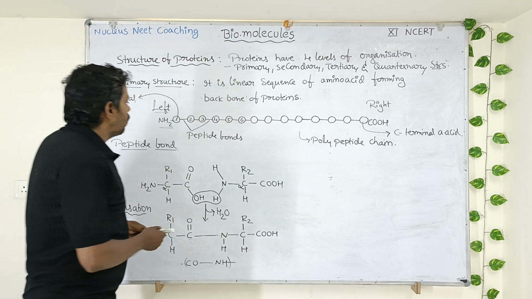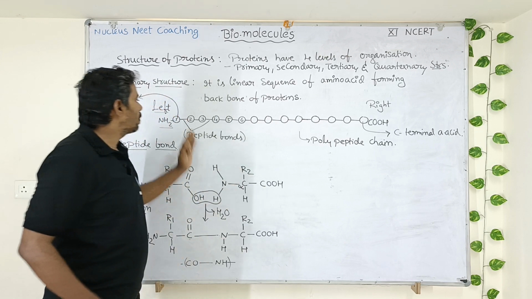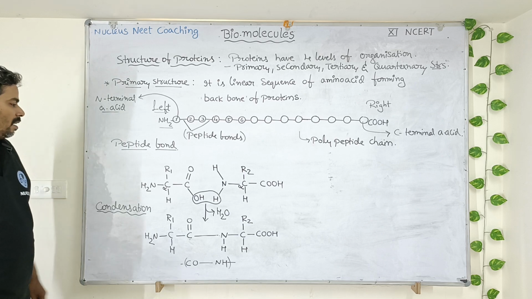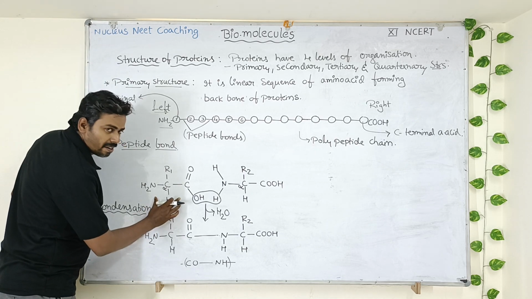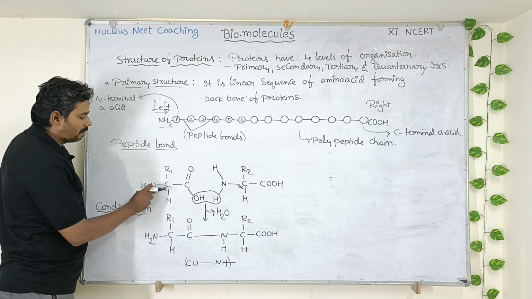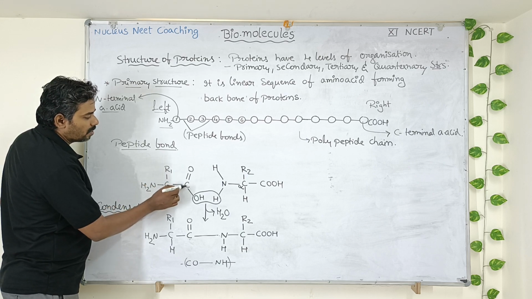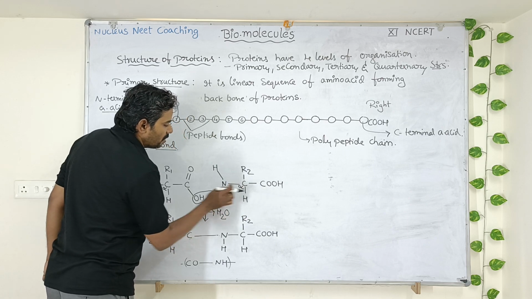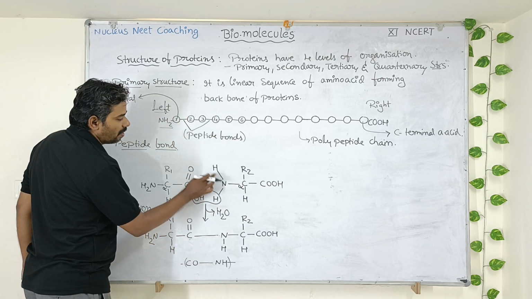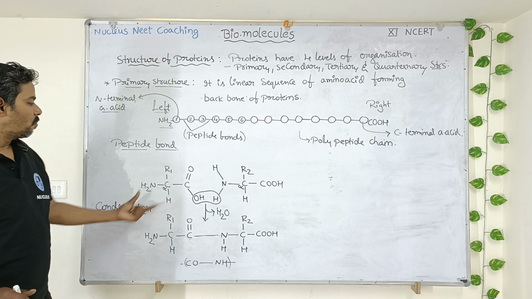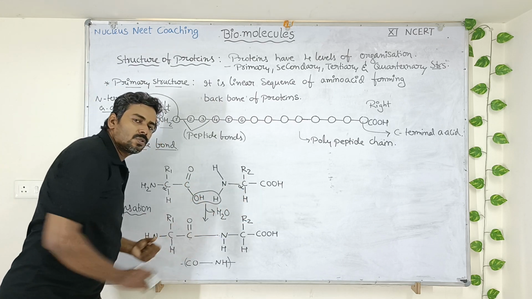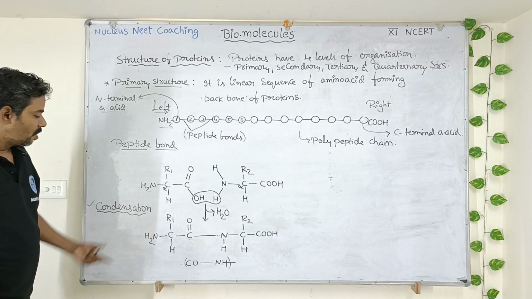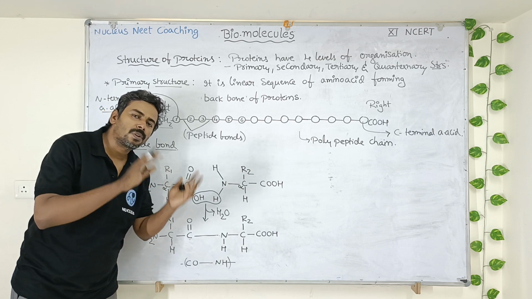Now let us see how peptide bonds are formed between adjacent amino acids. Peptide bond formation. Take down this heading. Here you can see an amino acid with alpha carbon, amino group, and carboxyl group, C double bond O, OH. Here is another amino acid with COOH and NH2. So when 2 amino acids come close to each other, then a reaction called a condensation reaction will take place. During this condensation reaction, a water molecule will be eliminated.